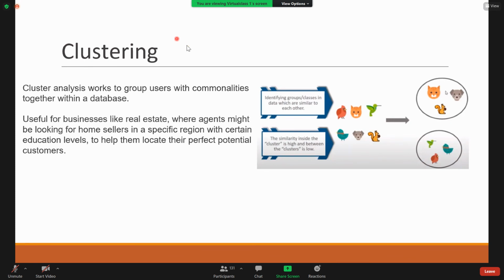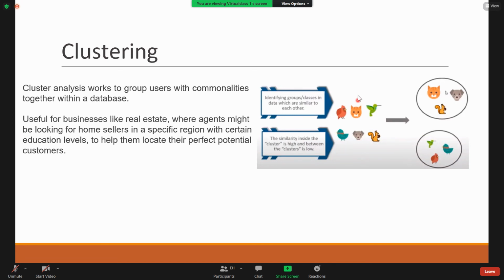Yes, clustering. Clustering generally refers to grouping of data. How do we group the data? Based on the similarity. Identifying the groups or classes in a data which are similar to each other is said to be clustering. Here you can see this image. There are several entities, entity means data.